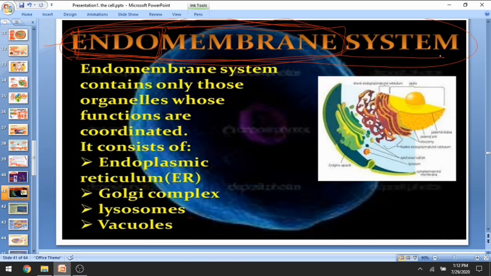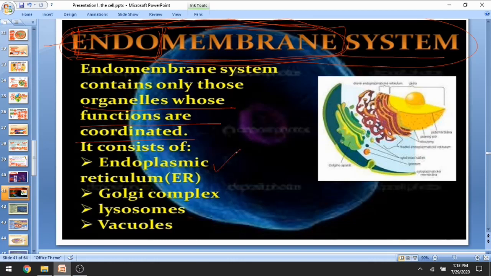After combining those meanings, you will definitely get the answer for the particular term. So the endomembrane system contains only those organelles whose functions are coordinated, that coordinate the function of the cell and are responsible for cell mechanisms.